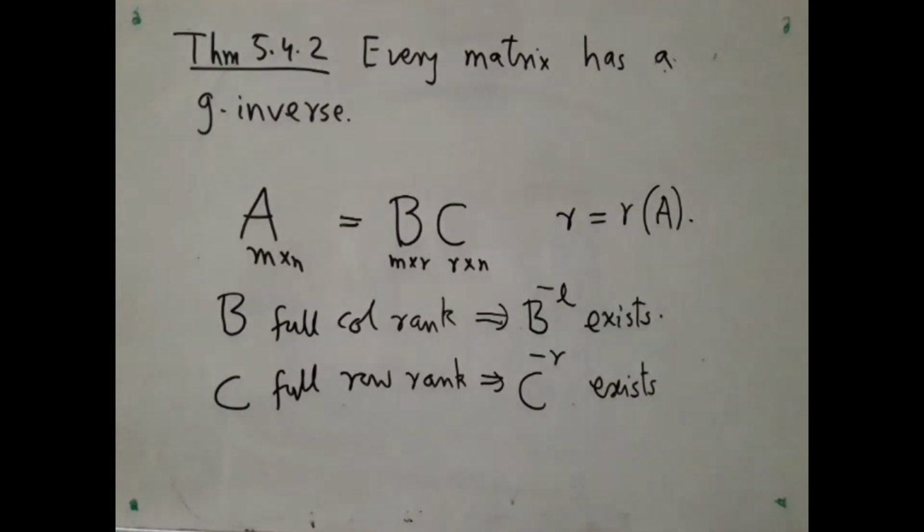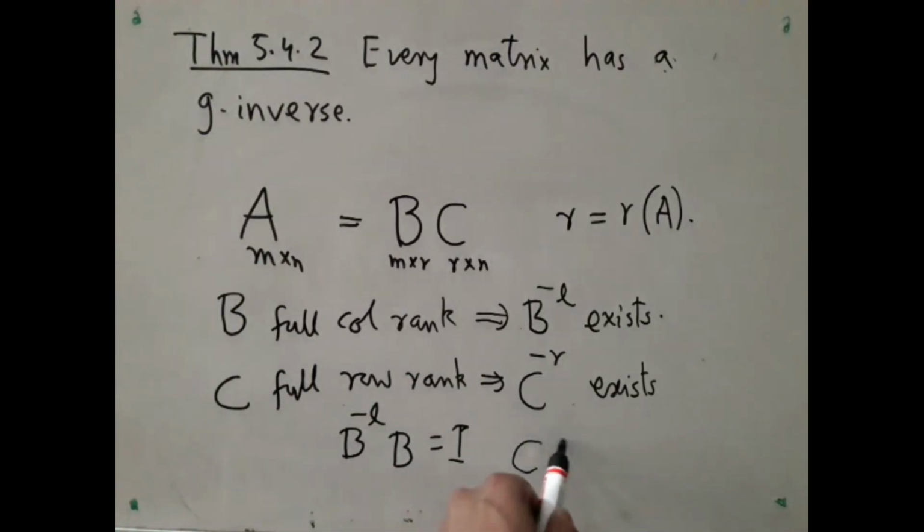By this I mean a matrix B^-L such that B^-L times B will be the identity matrix. Similarly, whenever a matrix is full row rank, then C times C^-R, that is the right inverse, will be an identity matrix. So for any full column rank matrix, you have a left inverse, and for any full row rank matrix, you have a right inverse.